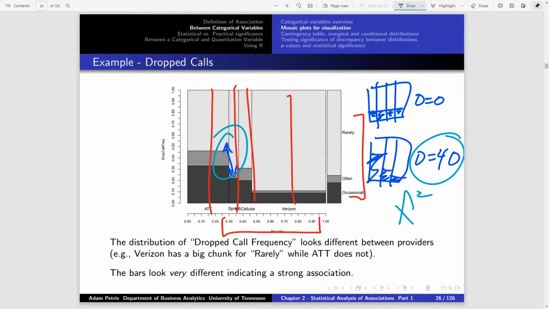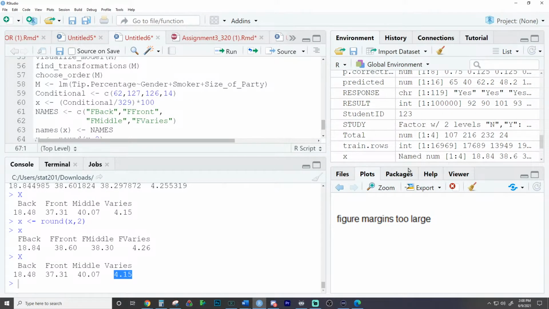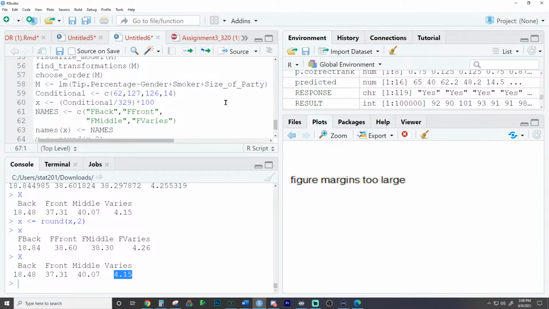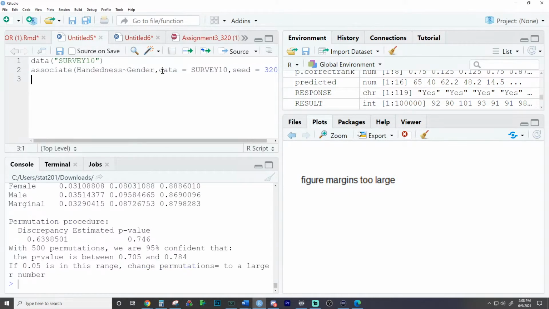What's really interesting, because you might say, well, why are you not just using the chi-squared? The reason we're not is because we're not actually using it. We're actually simulating results.